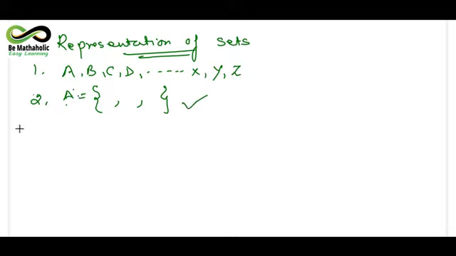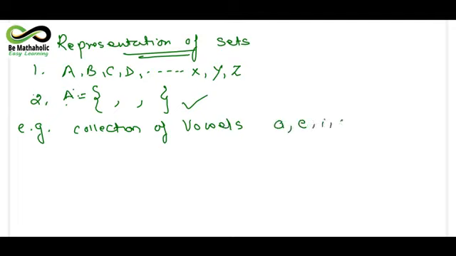The third thing, I think I should take one example to represent this. For example, if I take the collection of vowels in the English alphabet. All of you must be knowing what all vowels there are in the English alphabet. They are A, E, I, O and U. So here we will be representing this collection in curly brackets, and all the letters will be separated by commas and written like this. I hope I am clear in this.